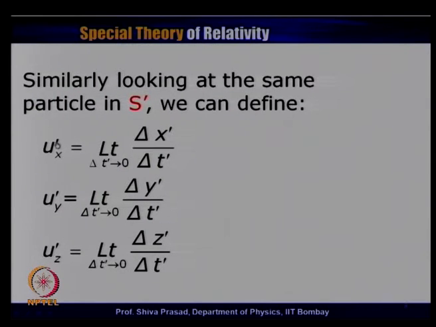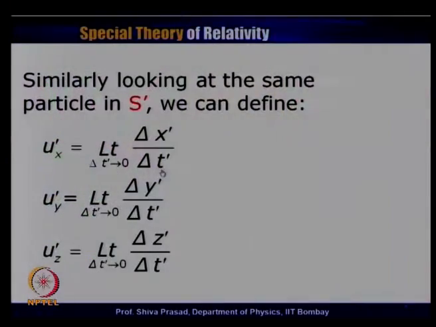Hence, we define exactly in the same fashion the velocity components of the particle as ux prime. I have put a prime because it means this is being measured in S prime frame of reference, in the limit delta t prime tending to 0, delta x prime divided by delta t prime. Similarly, uy prime will be, in the limit delta t prime tending to 0, delta y prime divided by delta t prime. uz prime, in the limit delta t prime tending to 0, delta z prime divided by delta t prime.